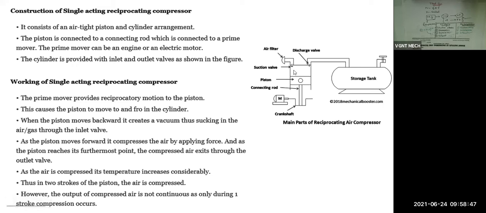When vacuum generates, this inlet valve will open and atmospheric pressure will enter the cylinder through this inlet valve. Fourth point, as the piston moves forward, meaning when the piston moves upward, it compresses the air by applying force. And as the piston reaches its furthermost point, the compressed air exits through the outlet valve.